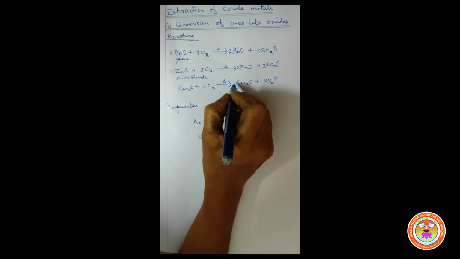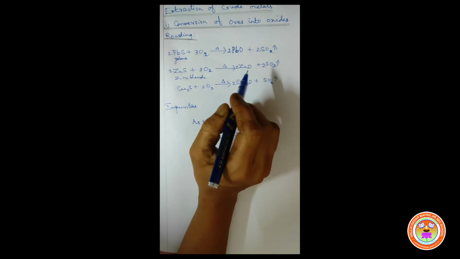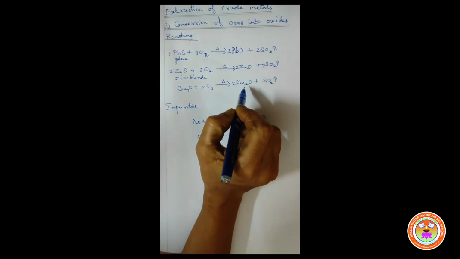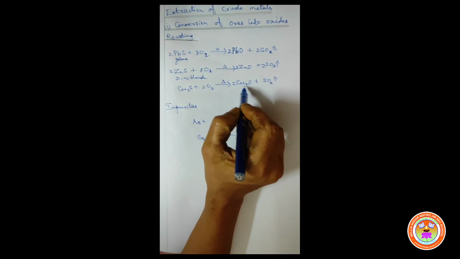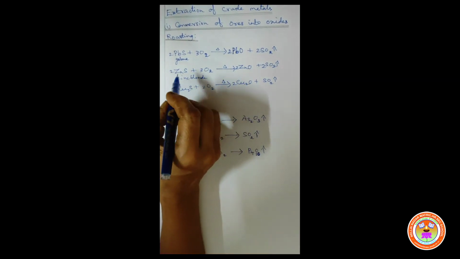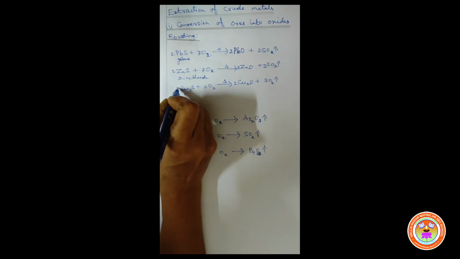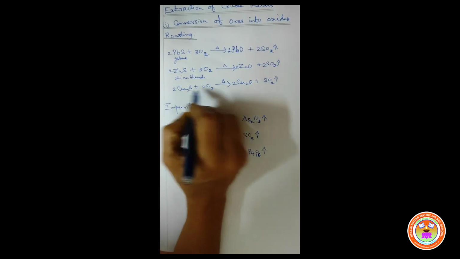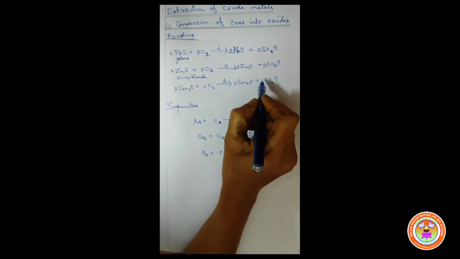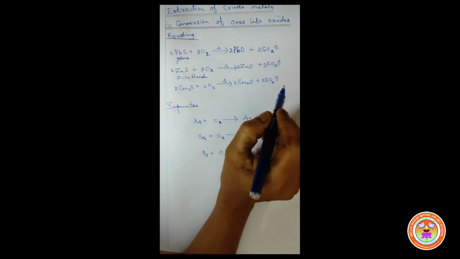So write 2 before Cu2O. Now there are 4 copper on the product side, whereas on the reactant side only 2 copper. So write 2 before Cu2S. Now there are 4 copper. Then 2 sulfur on the reactant side, whereas on the product side 1 only. So write 2 before SO2.